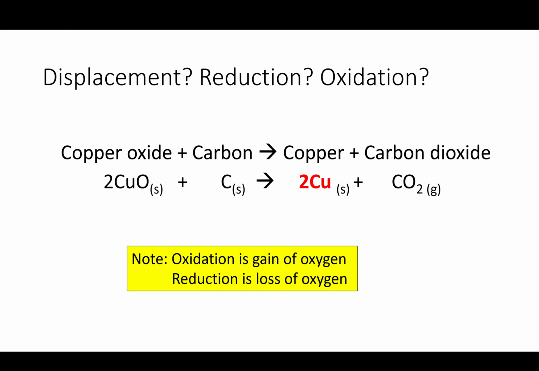Now, from these two solids that are reacting, we create a solid and a gas. So carbon dioxide, when it's produced, is going to carry away some of the mass. So it might seem like the mass is decreasing, but obviously because you're not creating or destroying atoms, you should realize that the carbon dioxide is just being carried away. That's where it's really useful to be able to look at the state symbols to predict what you might be able to see when a reaction is happening.